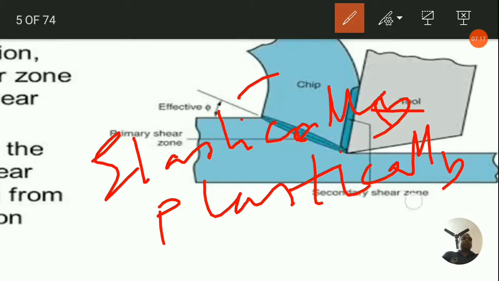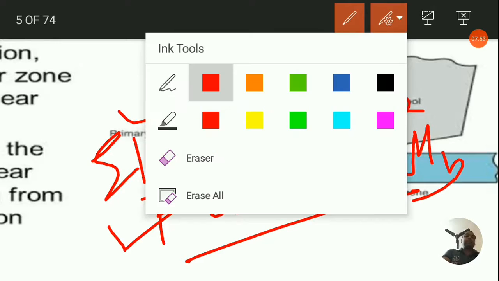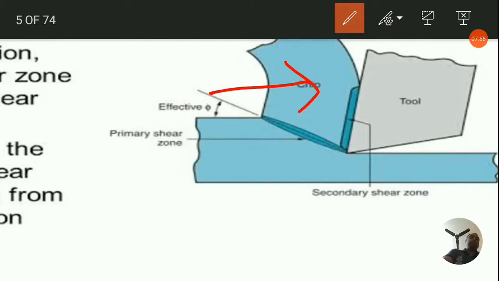You can take a note, these are going to be very important. This zone is traditionally called the shear zone, in view of the fact that the material in the final form would be removed by shear from the parent metal. The actual separation of the metal starts from the cutting tool tip as yielding or fracture, depending upon the cutting conditions. Then the deformed metal is called the chip.